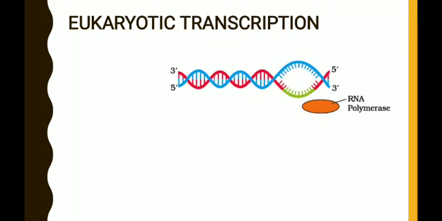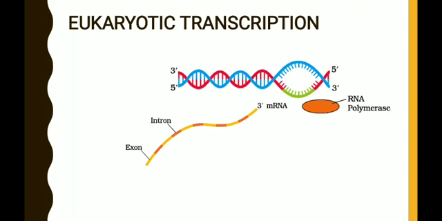Now when the RNA polymerase enzyme reaches the terminator, there will be the dissociation of the enzyme from the DNA molecule. The RNA polymerase enzyme will be removed from the DNA molecule, and the DNA molecule again undergoes rewinding or coiling, and this causes the release of the RNA molecule.